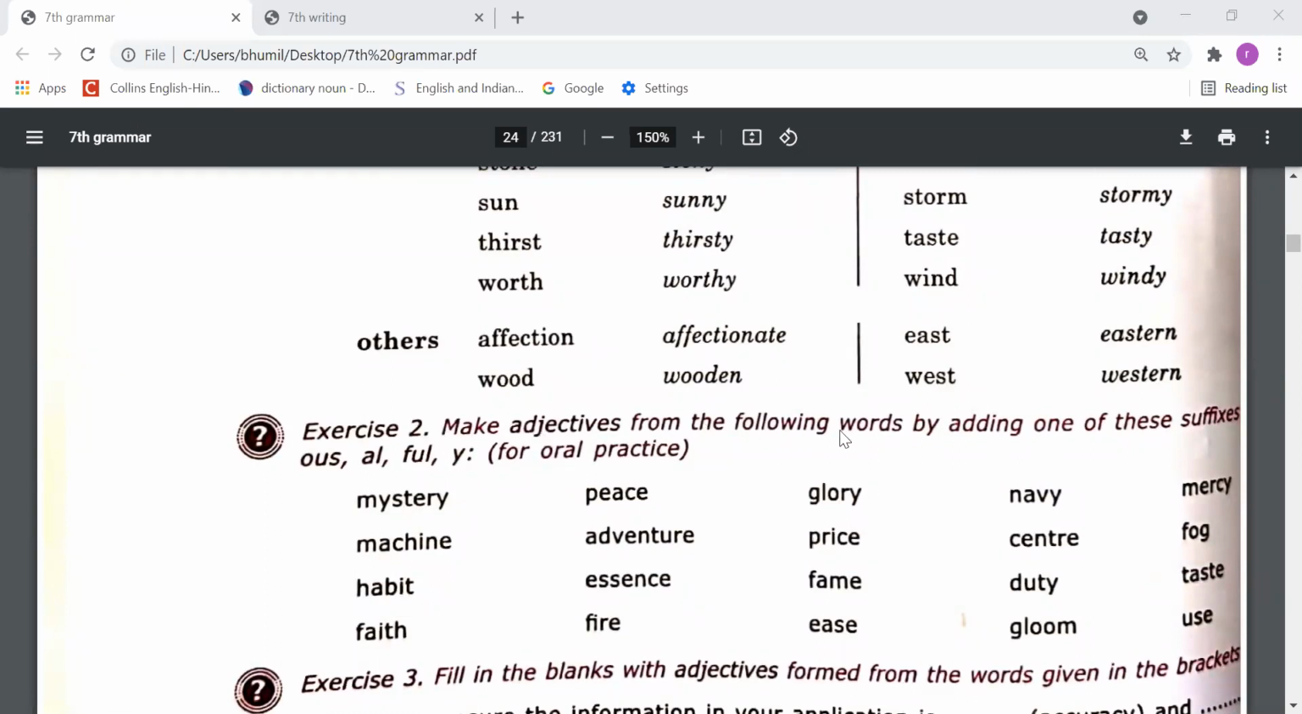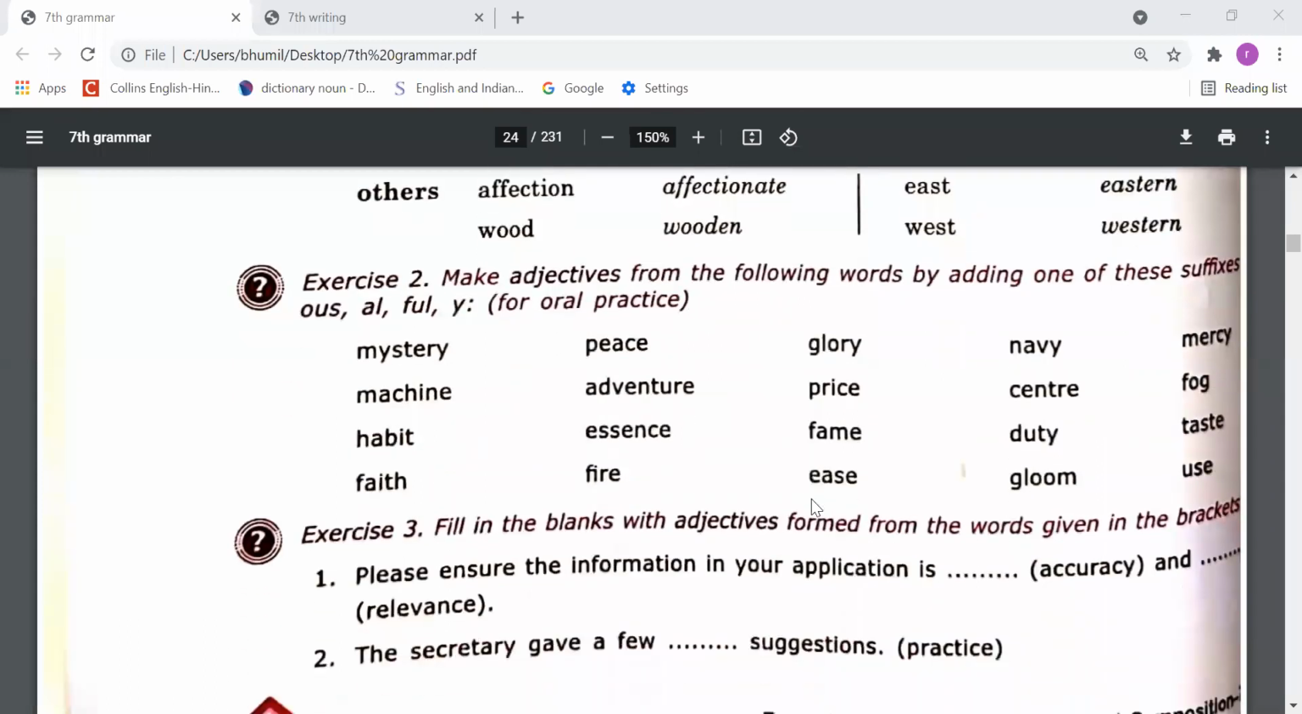Make adjectives from the following words by adding one of these suffixes: ous, al, ful, y. So you have to add these suffixes and make new adjectives, right? And this exercise is just for oral practice. So you can do like mystery, mysterious, peace, peaceful, glory, glorious, right? So in this way, you have to do this exercise.